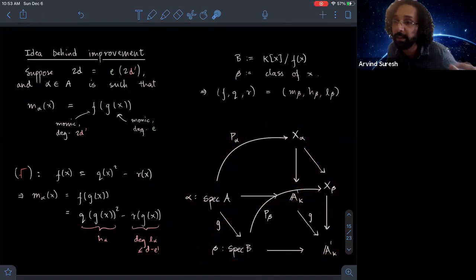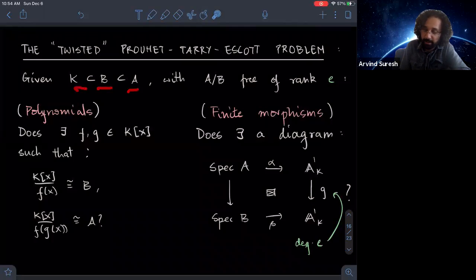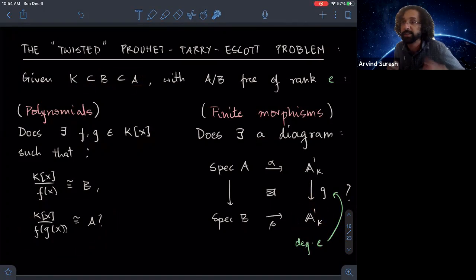So we want to find alpha which fit into such a diagram, and that actually leads to the Prouhet-Arrhenius problem, which I will now state. So this, simply speaking, asks if you have K contained in B contained in A, where this is free of rank E, can you find a composite polynomial which generates A, and such that the outer polynomial generates B? Or equivalently, you can ask, is there a finite degree E morphism and a B-rational point of the target such that the fiber is isomorphic to Spec of A?